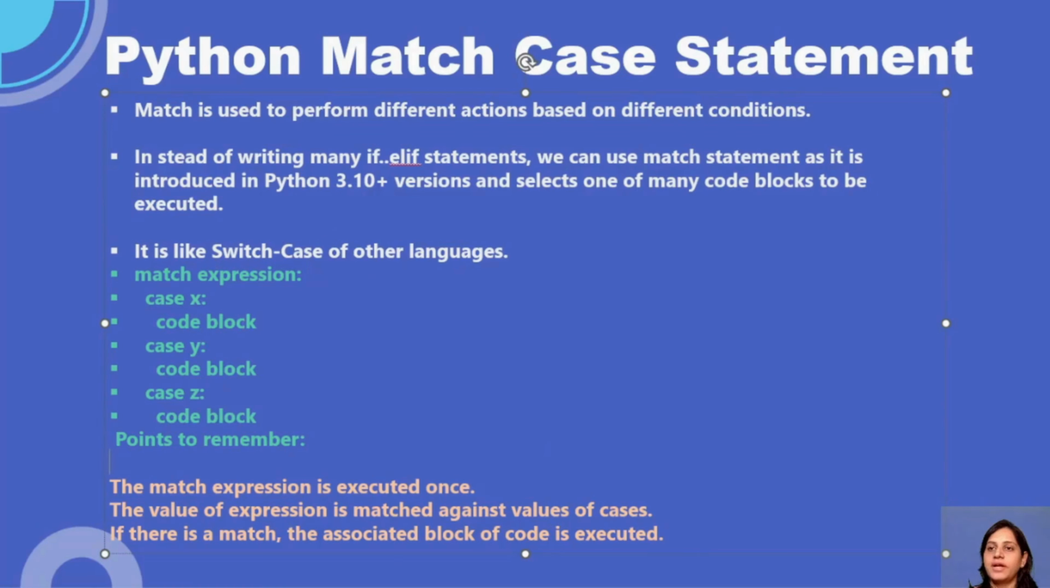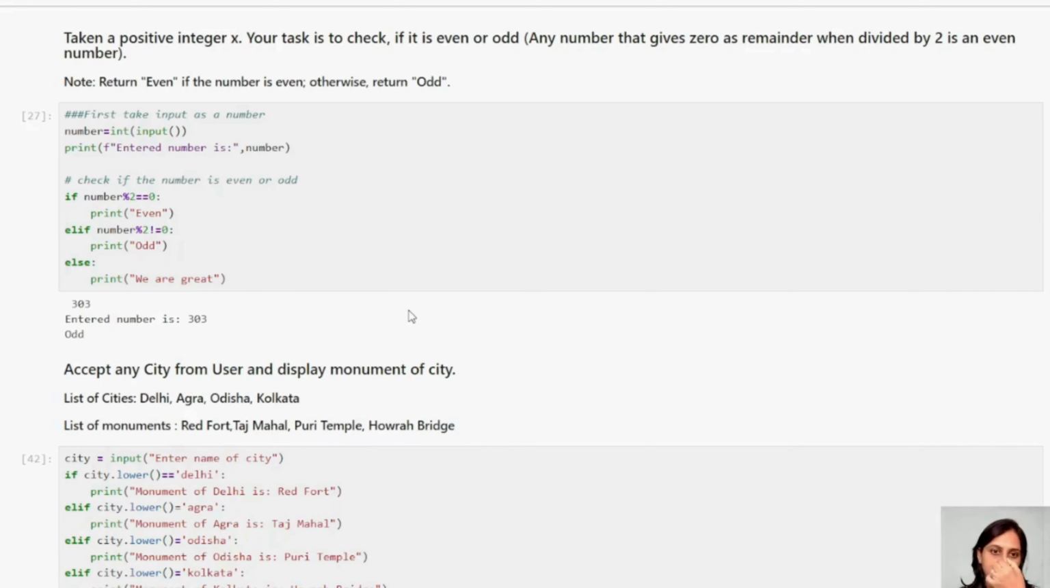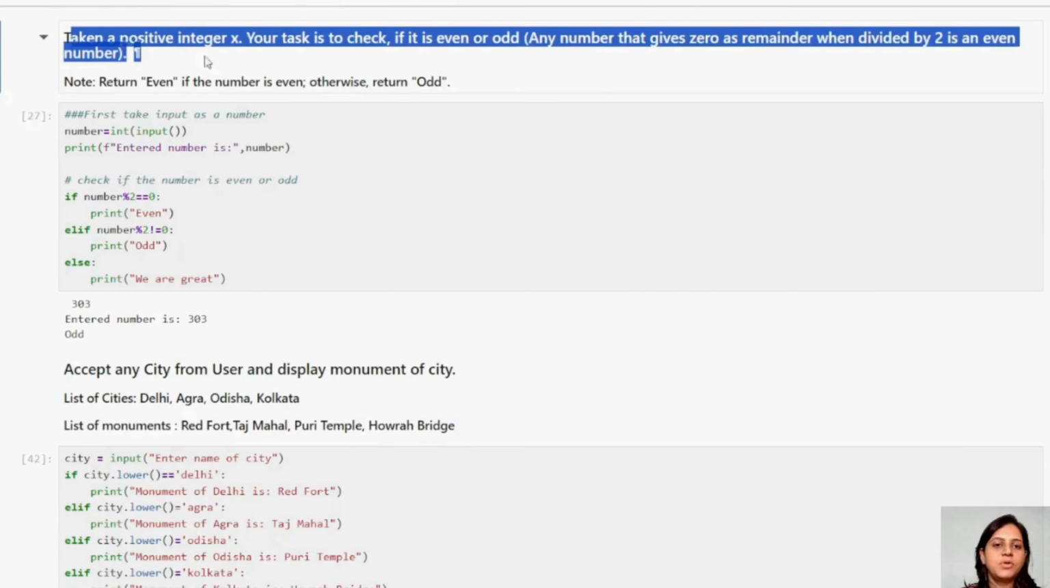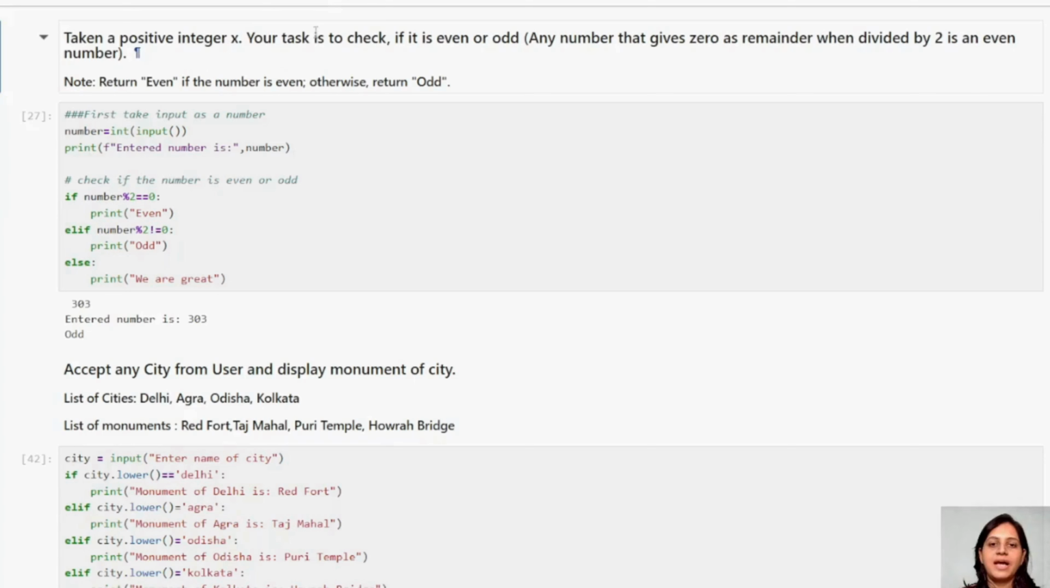Now let us go ahead and understand the code part. You can see here, first example. I have taken a positive integer x. Your task is to check if it is odd or even. See, a condition came, right? You have to check. Any number that gives 0 as remainder when divided by 2 is an even number, and vice versa. If the remainder is not 0, then it is an odd number, right?